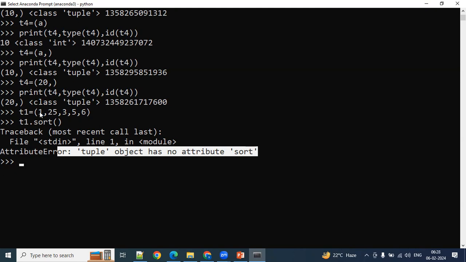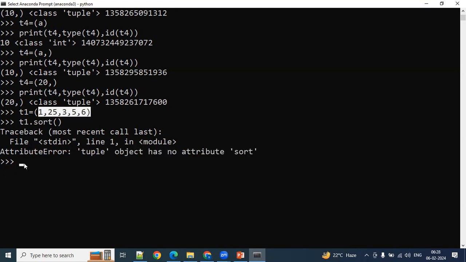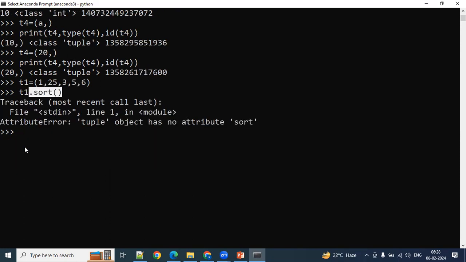If you want to sort the elements inside the tuple, first you need to convert it into a list, apply sort on top of the list, and convert it back to the tuple. That is one of the alternative ways to sort the data. Can we try that? How do you convert the tuple into a list? L1 equal to list of T1.